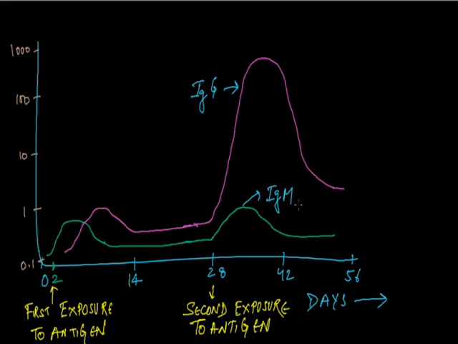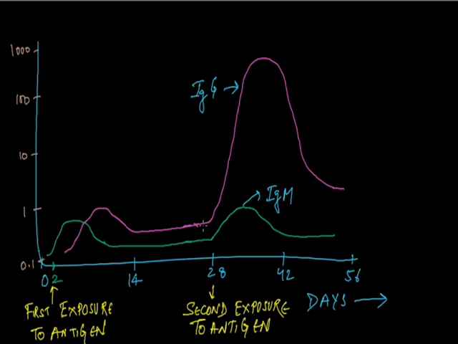In the first response to antigen, as we have seen, the IgM will come first and later the IgG will come. But when the same antigen is exposed a second time, the IgG will become more prominent, proliferate fast and give the secondary response more than the IgM.